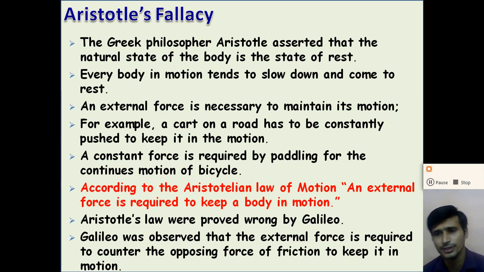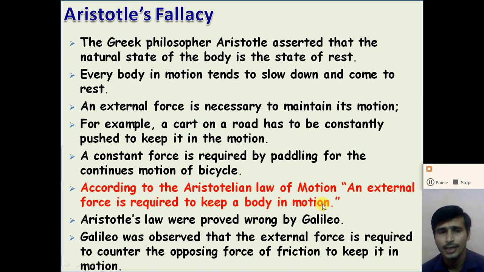Because of the friction force between the wheel of the bicycle and the road, right? But if we remove the friction force, the bicycle will continue with uniform speed, right? So Galileo states that no force is required to maintain uniform motion of an object, right? So dear students, understand Aristotle's law of motion.